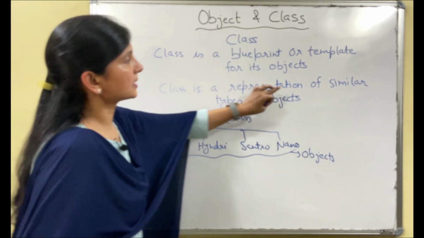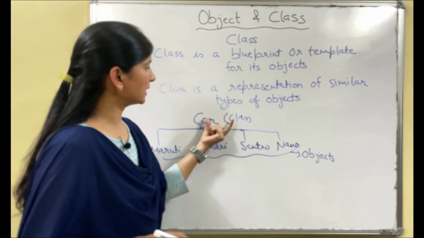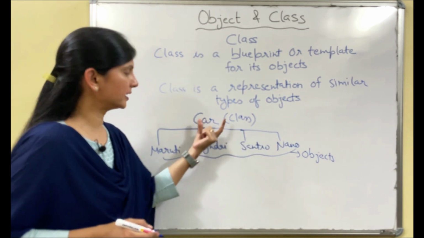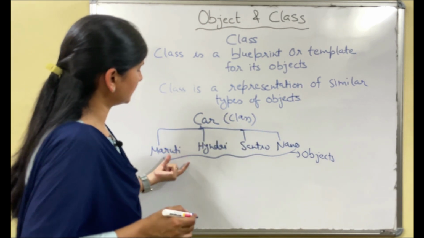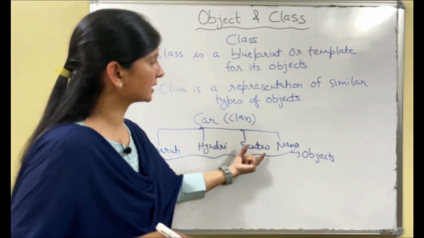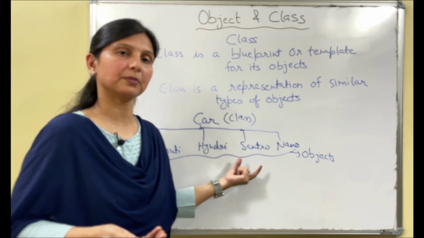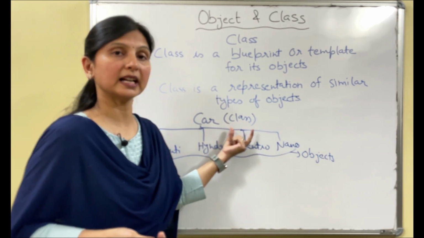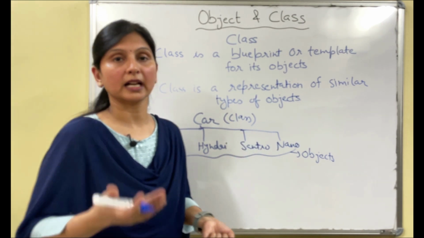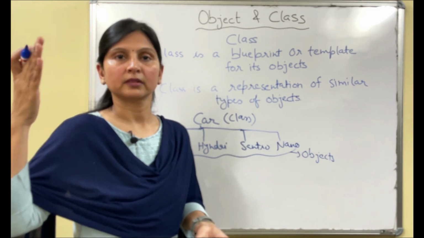So class is a representation of similar types. All are objects. Whatever attributes and behavior the class car has, the same attributes and behavior the objects like Maruti, Hyundai, Santro, Nano have, because these are also cars. Like flower, flower is also a class, and the objects of flower will be lily, rose, jasmine.